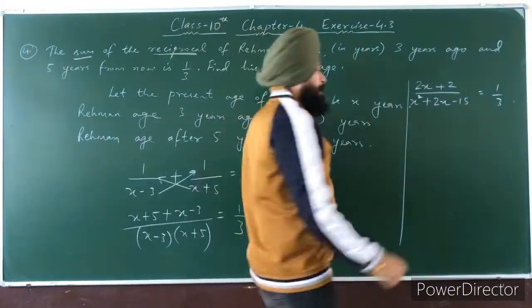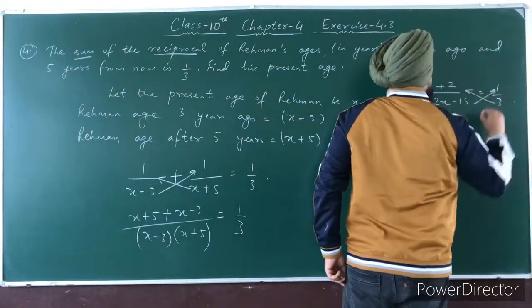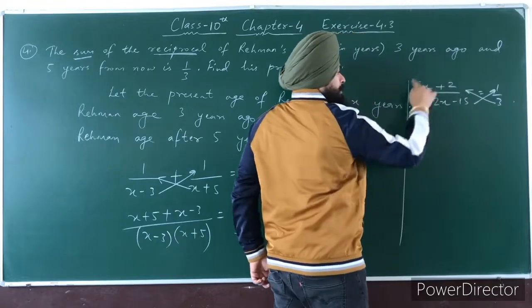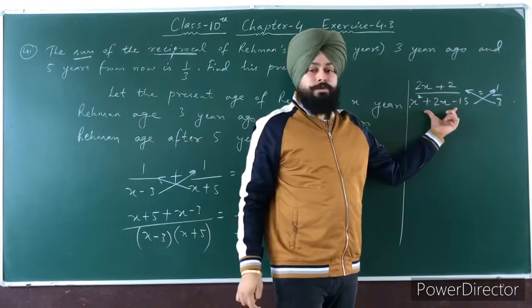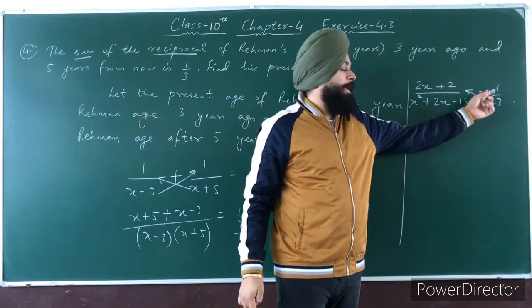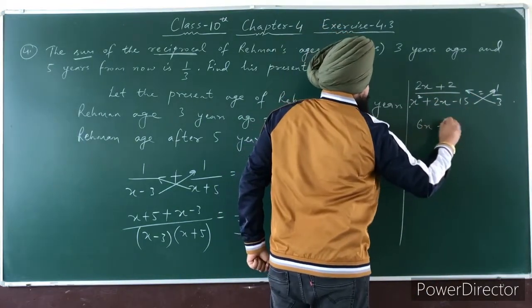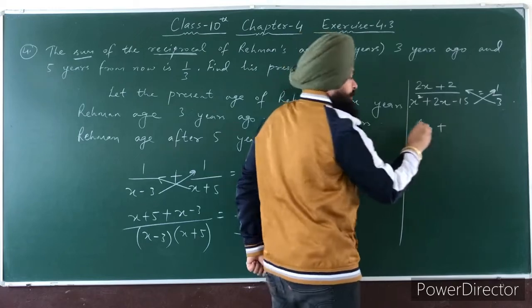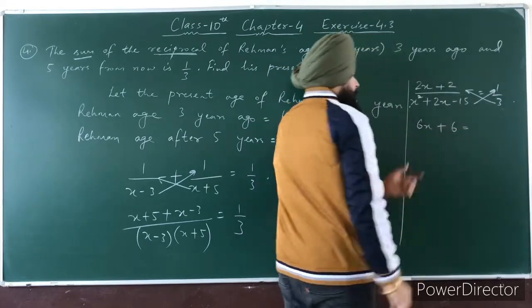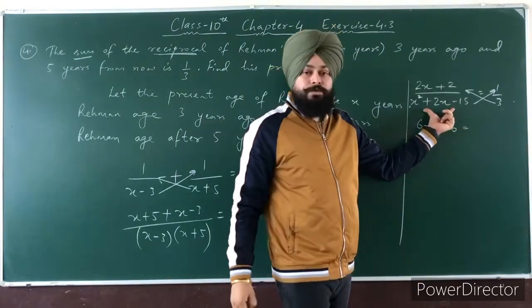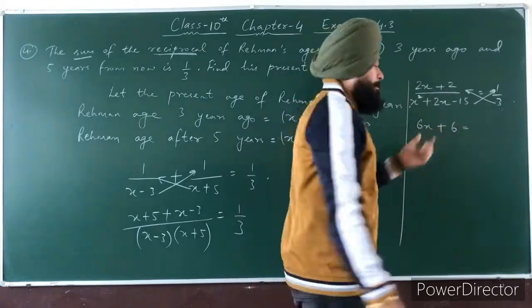Now cross multiply here. So 3 multiplied with this 2x plus 2, and this x square plus 2x minus 15 is multiplied with only 1. So see here, 3 into 2x, 6x plus 3 into 2, 6 is equal to, and when you multiply this x square plus 2x minus 15 into 1, it should remain same.